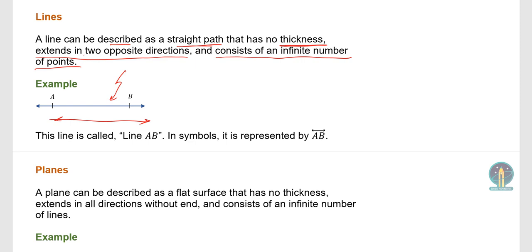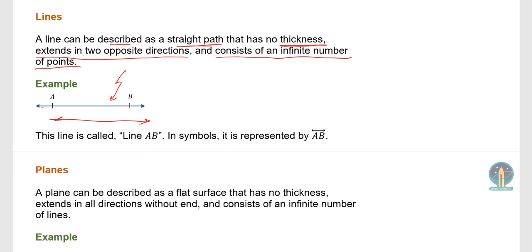Let's think about it in terms of the point makeup of a line. Here we say a line consists of an infinite number of points. Since points do not have size, you can't say that it takes 30 points or 100 points to make this line, because you can never determine how small or how large a point is.